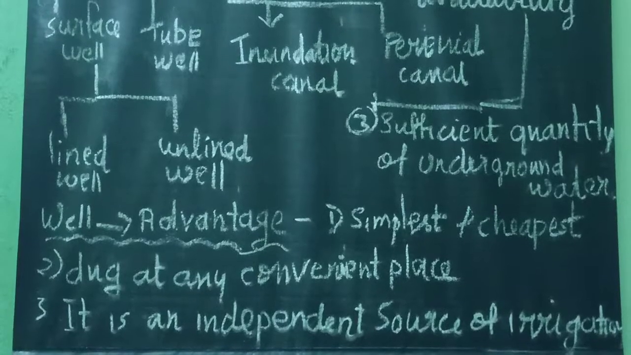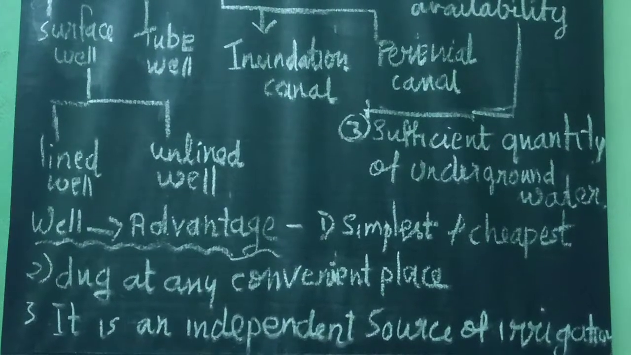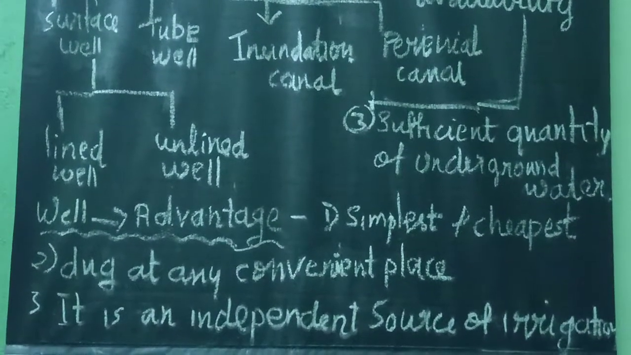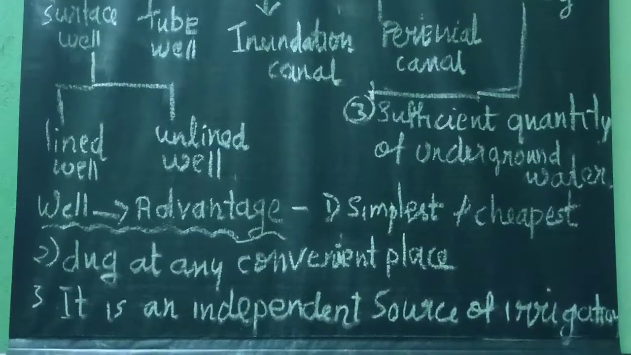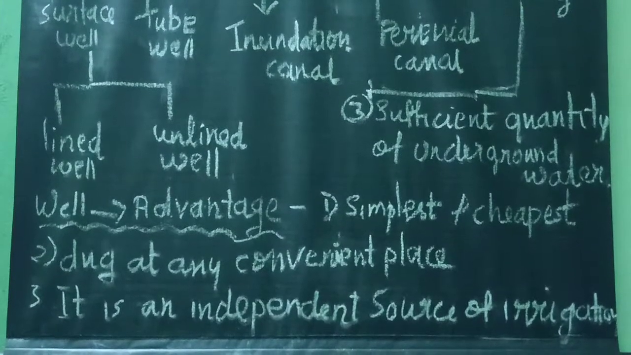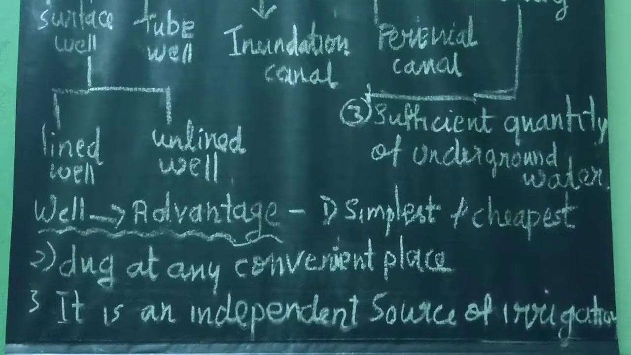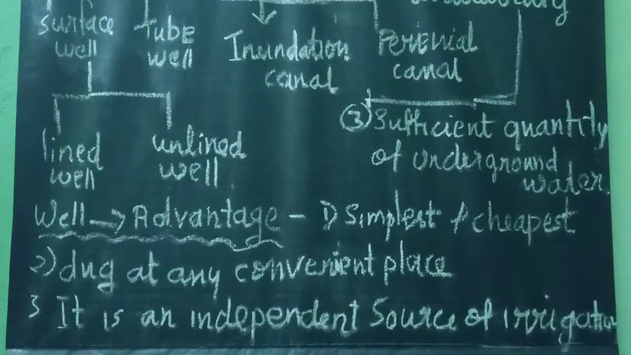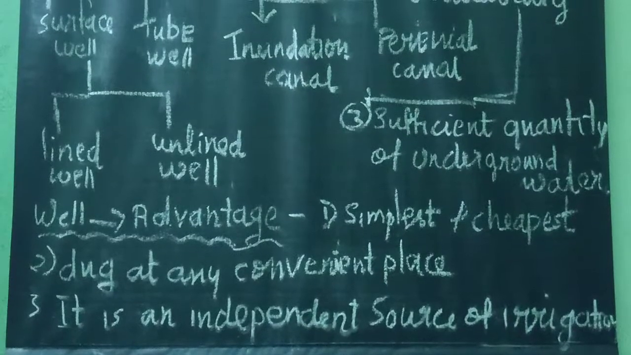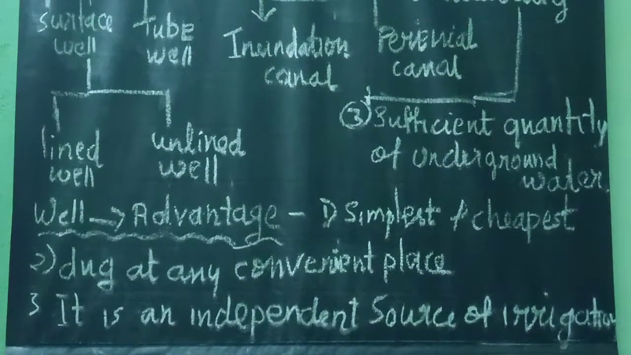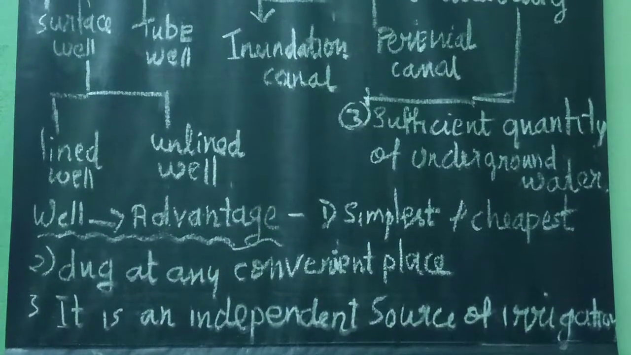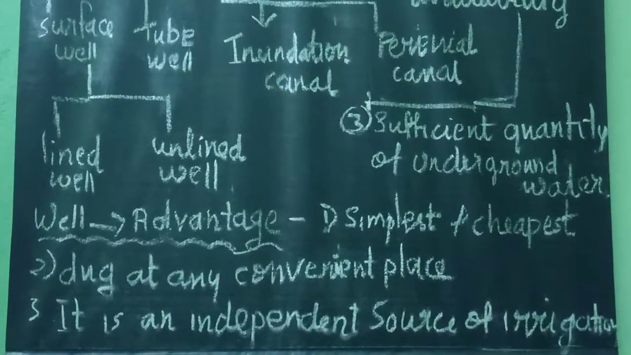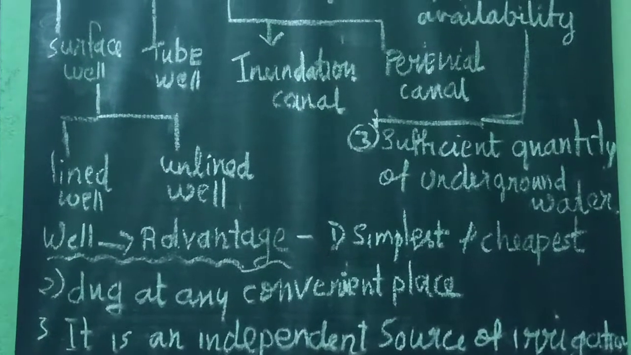Okay. Now, what are the advantages of well irrigation? First of all, they are the simplest and cheapest source of irrigation. Secondly, according to the convenience of farmers, a well can be dug at any convenient place.